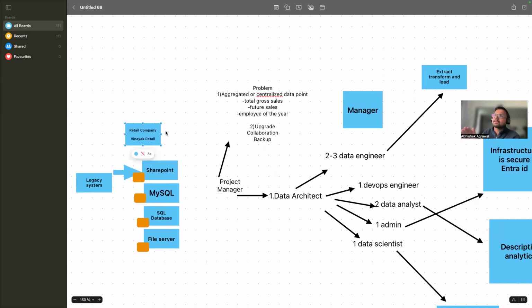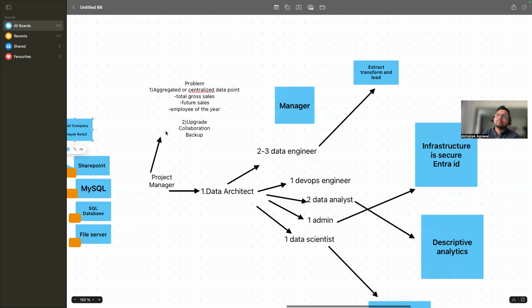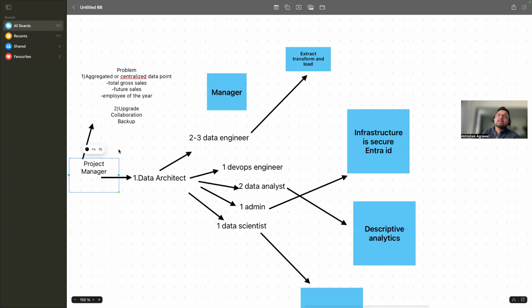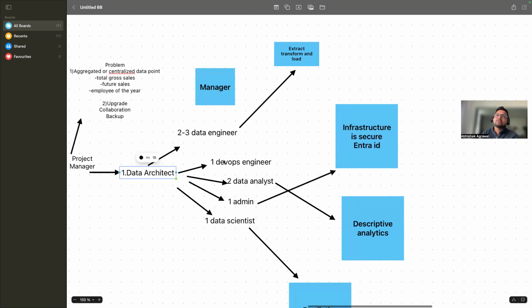And to understand this, they want to understand whether if it is near a shopping mall, then our sales are more or not, right? This kind of understanding they want to do. So they told this to the project manager, and the project manager reached out to the data architect. And the data architect basically told that, hey, we need this new kind of data, right? So they communicated with the data analyst that, hey, we need this kind of dashboard, right? Where we want to understand this.